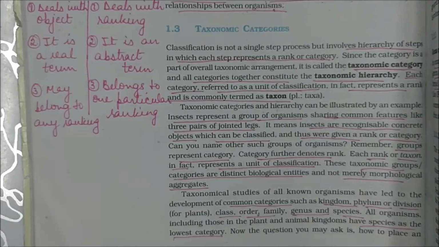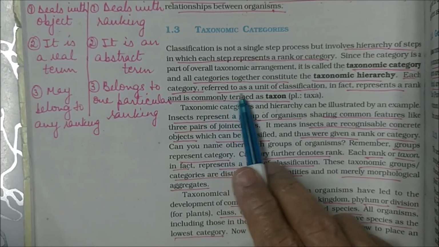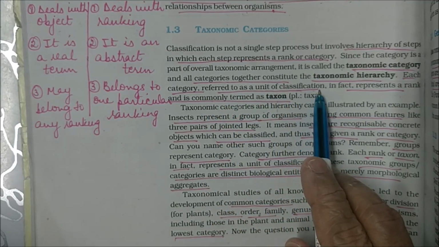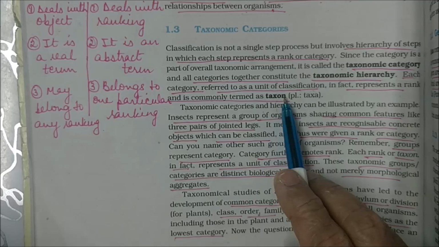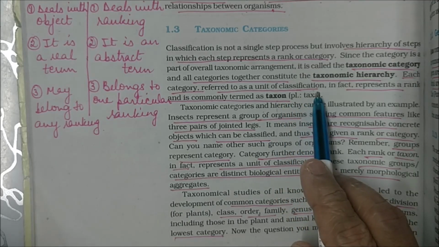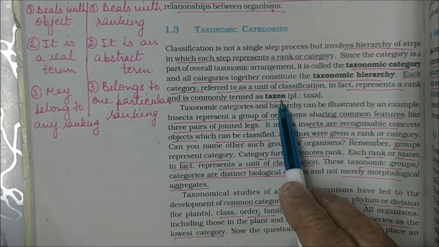Now, let's come back again to here. Each category is referred to as a unit of classification. That means species is a unit of classification, and genus, family, order, class, each is a unit of classification. It represents a rank and is commonly termed as taxon.